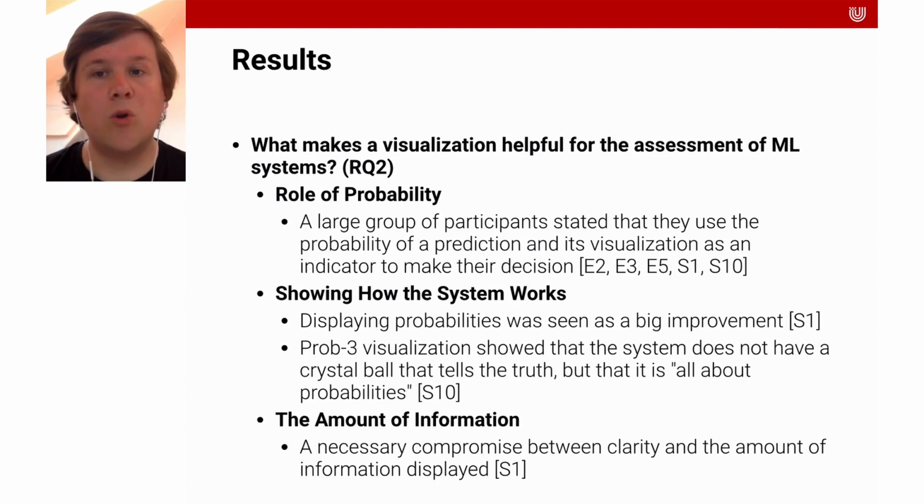Furthermore, we explored the role of probability. A large group of participants stated that they used the probability of a prediction and its visualization as an indicator to make their decision. We also examined ways of showing how the system works. Displaying probabilities was seen as a big improvement. The Prop3 visualization showed that the system does not have a crystal ball that tells the truth, but that it is, quote, "all about probabilities." We also found that a compromise between clarity and the amount of information displayed needs to be found.